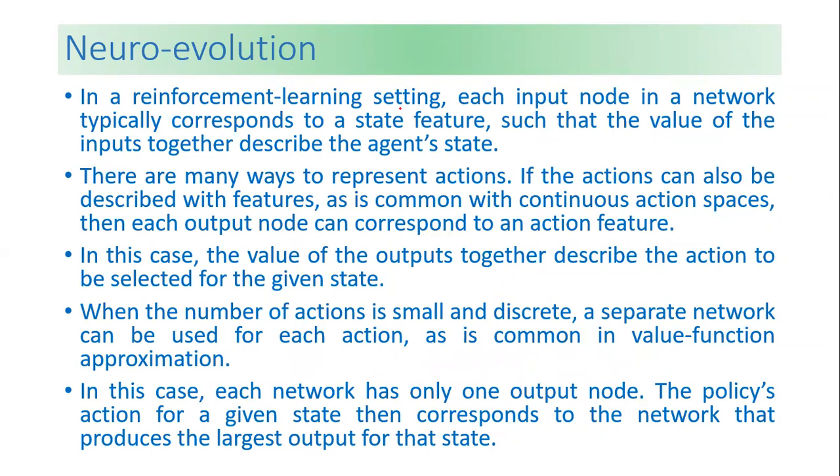In a reinforcement learning setting, each input node in a network typically corresponds to a particular state feature, and the values of the inputs together describe the agent's state. There are many ways to represent actions. If an action can also be described with features, as is common with continuous action spaces, then each output node corresponds to an action feature. Whatever action we take has some features, and those corresponding features are used. In this case, the values of the outputs together describe the action selected for the given state.